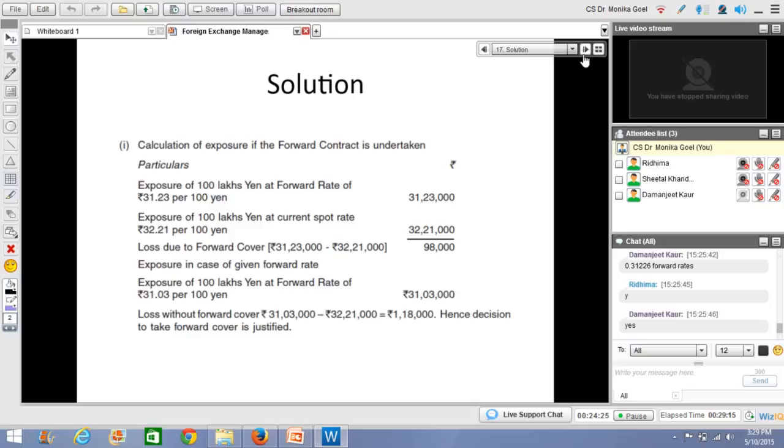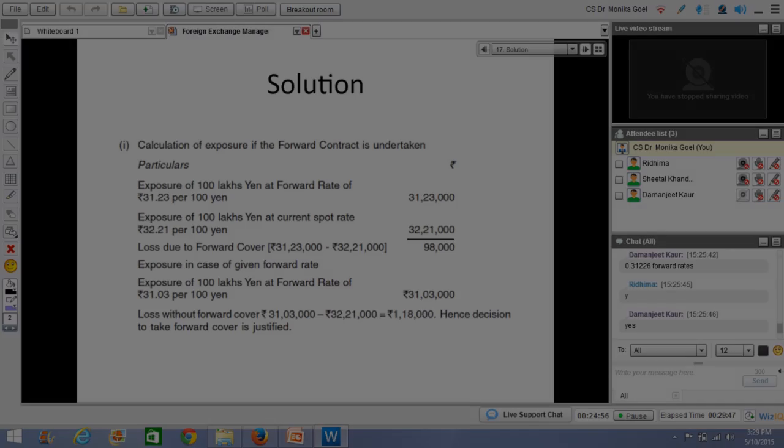Any doubts? In these kinds of questions, it is more important to understand the question rather than the solution, because the solution is not something very difficult, but it's the technical language of the question which takes some time to register, isn't it? So just read the question carefully, what exactly the question wants to say. If you have practiced some of the questions, it will become easier for you to understand the question, and then you would be able to solve it in an easier manner. Any doubts?